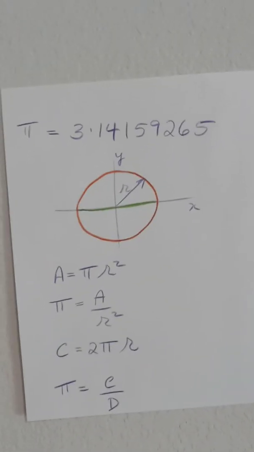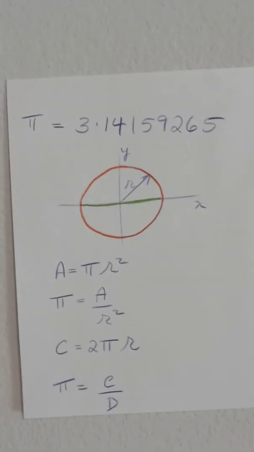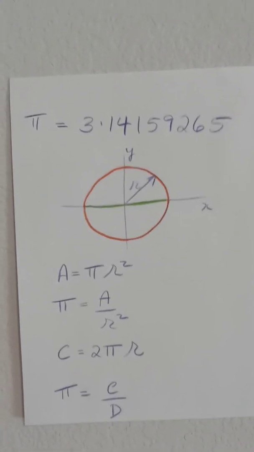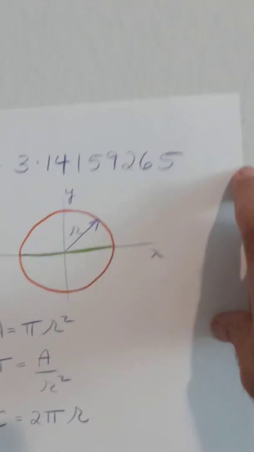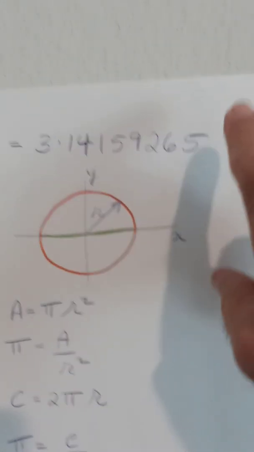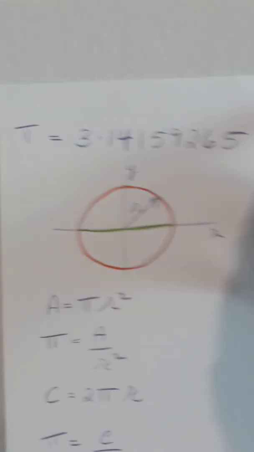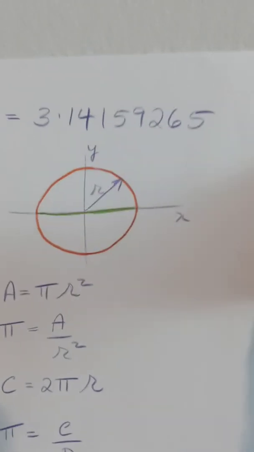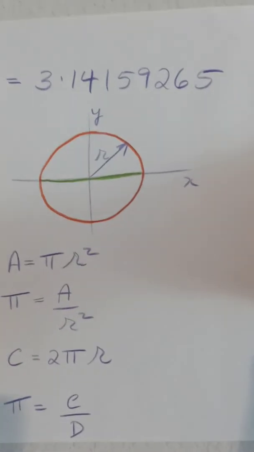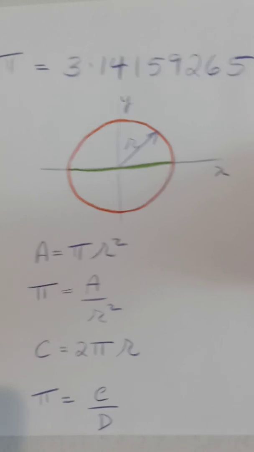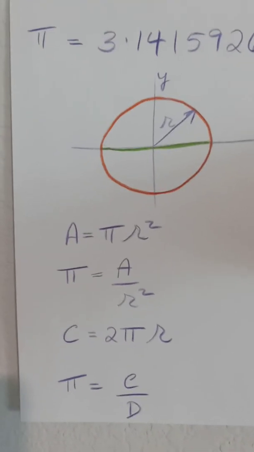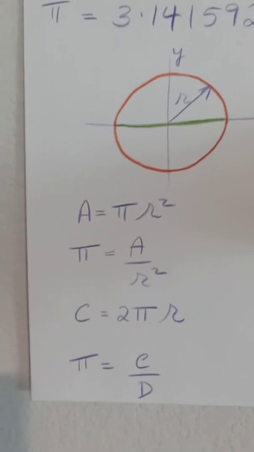Pi is an indefinite number. Here's the first few digits of pi. Pi equals 3.14159265. But that goes on and on to infinity, and it's a non-terminating, non-repeating decimal. And no one knows unless they calculate it what the next number will be. Now, of course, I know the next number. I can just look it up in a book. Someone else has done it. But without someone else actually carrying out the calculations, we wouldn't know.